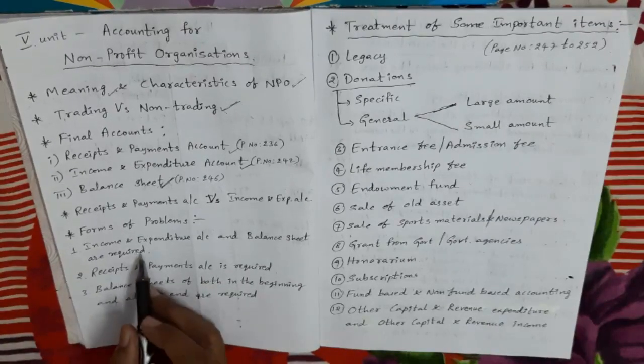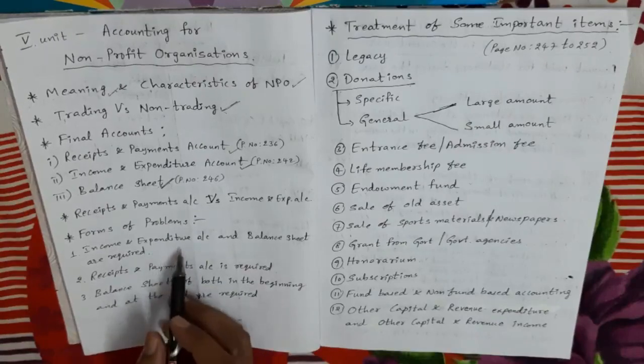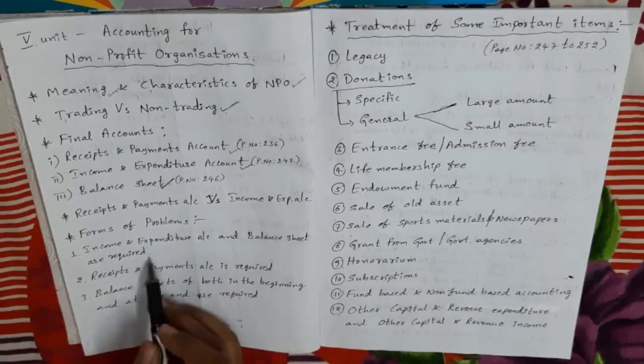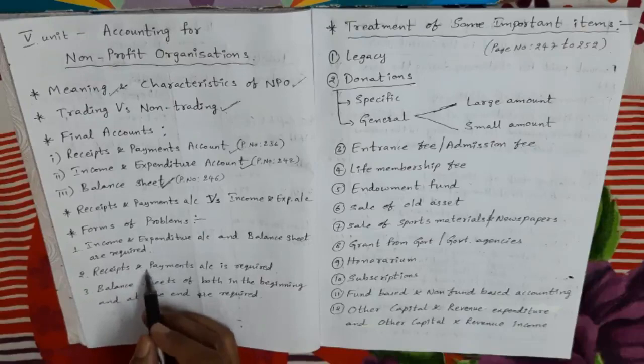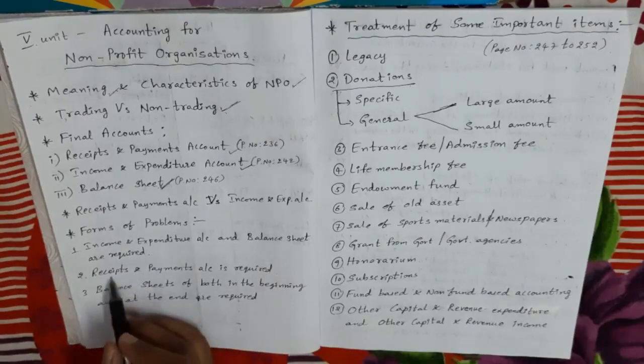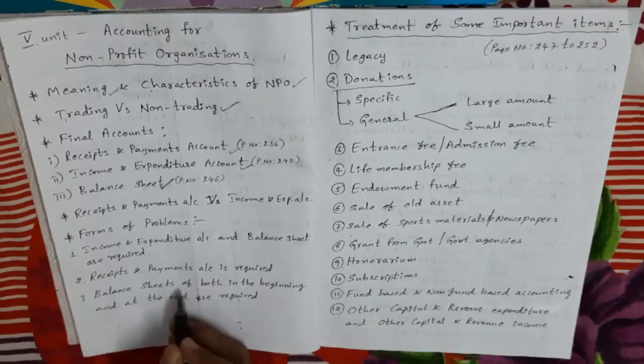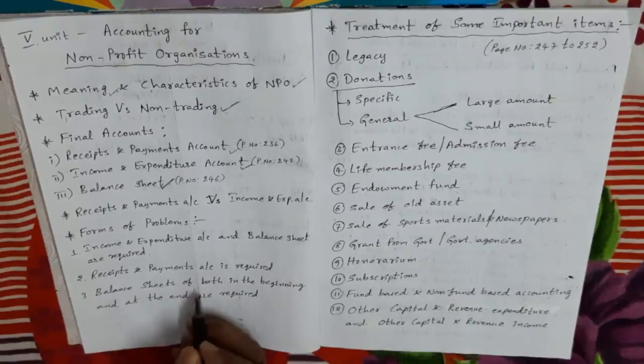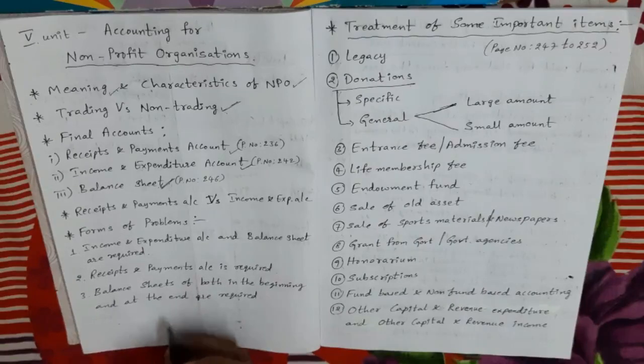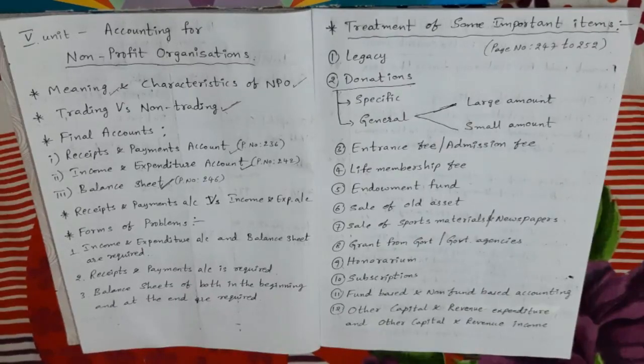The first method: from the given information we have to prepare the income and expenditure account and balance sheet. In the second type, from the given information we have to prepare the receipts and payments account. In the third type, from the given information we have to prepare opening and closing balance sheets. Okay, right. Next, before starting the problem, one must be aware of some important items in non-trading organizations.